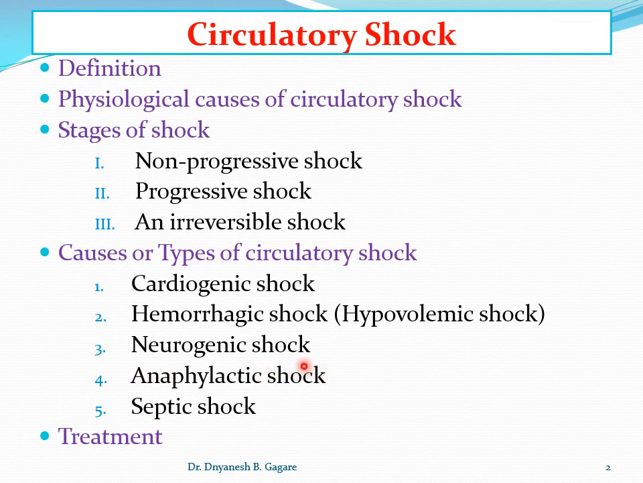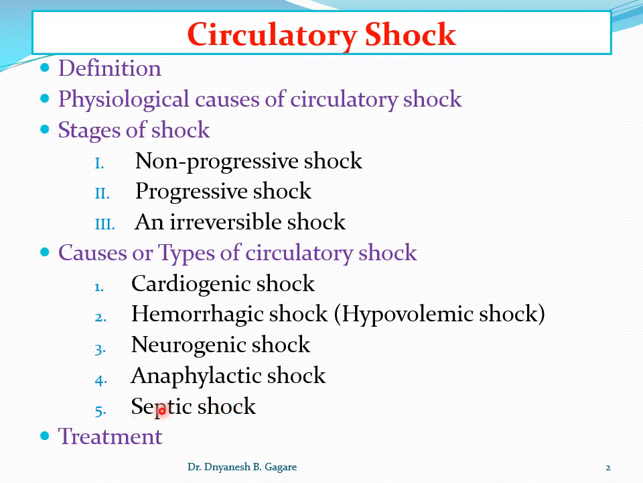Then the fourth type of shock is anaphylactic shock. Anaphylactic means it is caused due to an allergic condition. Any type of allergy that develops in the body and leads to that type of shock is called anaphylactic shock. Then septic shock. So what is septic shock? Septic shock is due to infection.